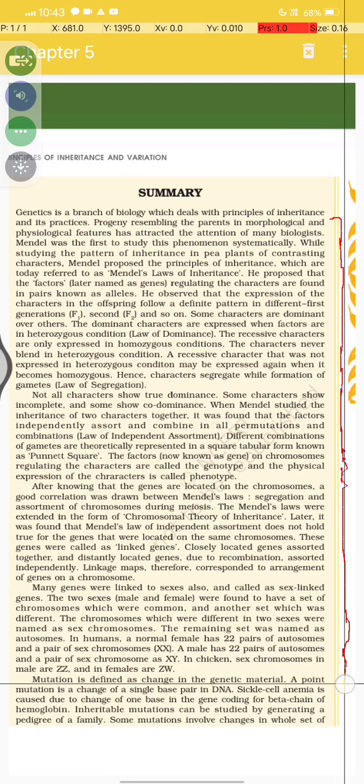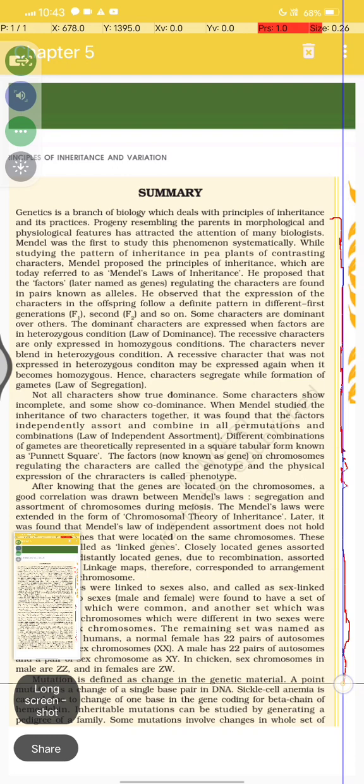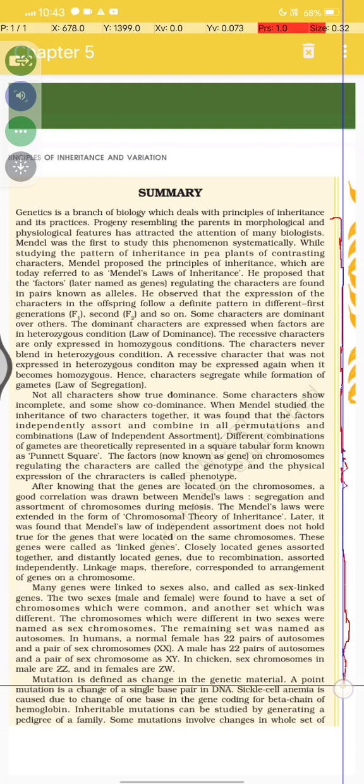And mutation is defined as a change in genetic material. Mutation is a change of base pair in the DNA. Sickle cell anemia is caused due to the change of one of the bases in the gene coding for the beta chain of hemoglobin, and an inheritable mutation can be studied by generating a pedigree of a family.